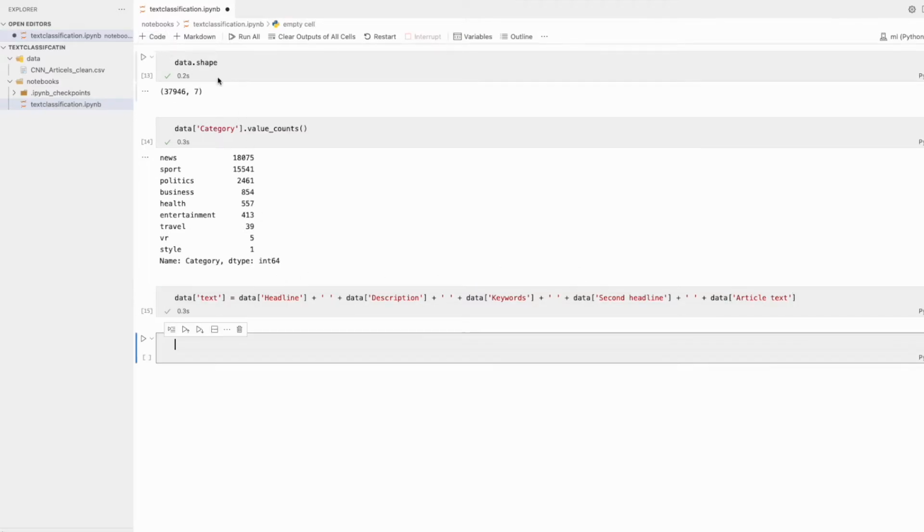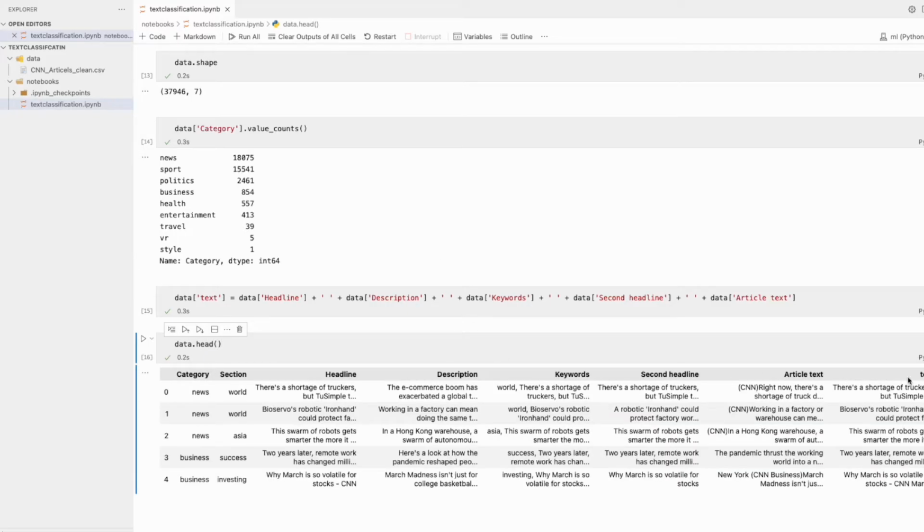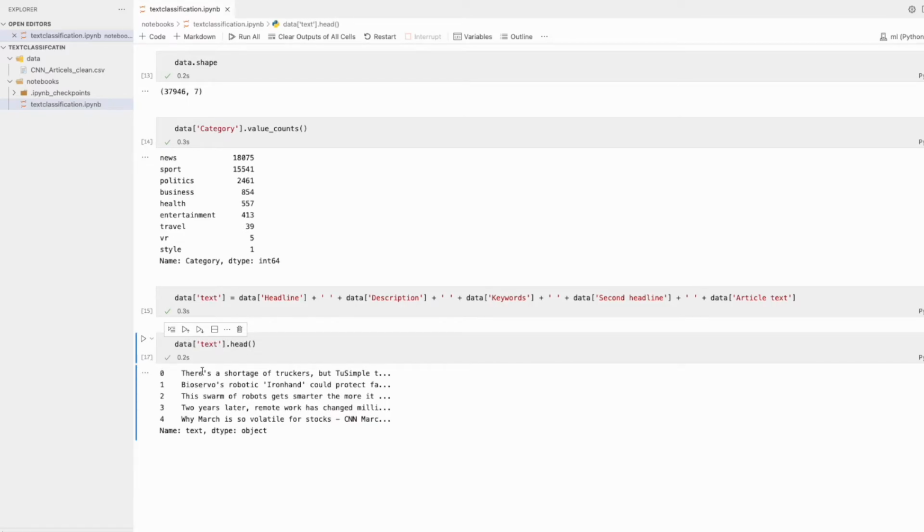And now if you look at data dot head, you can find one separate feature called text. So let's only see that one, right? So this is the text we have.